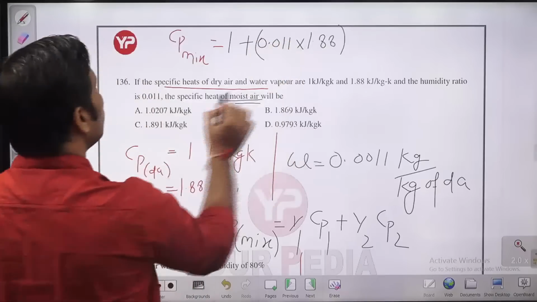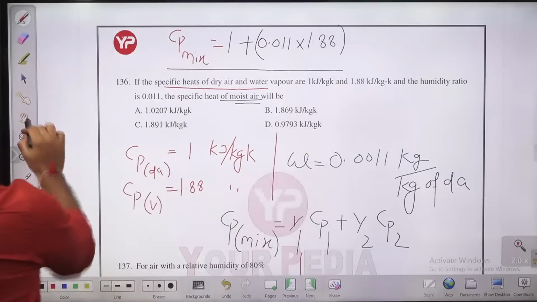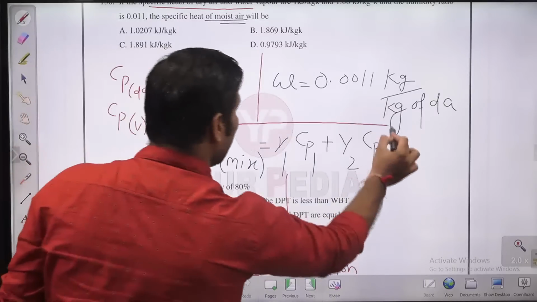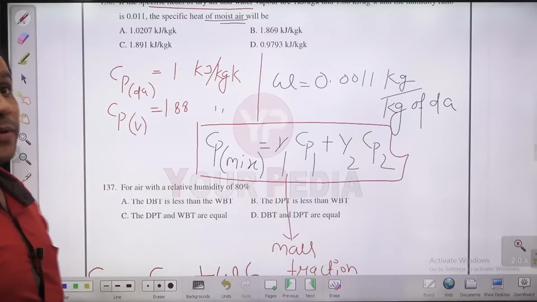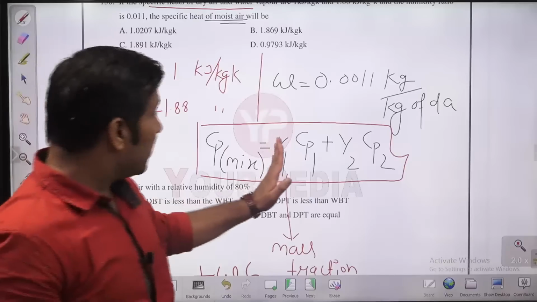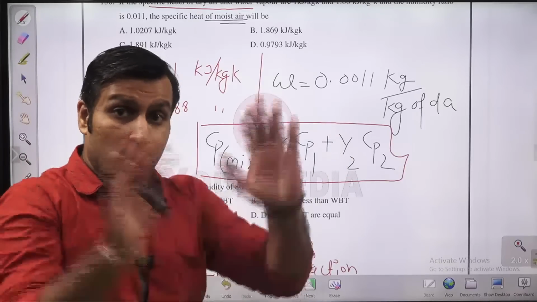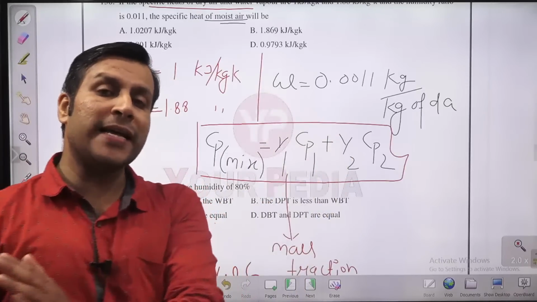So if you solve this, you will get the Cp of the mixture, guys. In general, this is the expression to get the Cp of the mixture, where Y1 and Y2 represent the mass fractions. Y1 is the mass fraction of dry air. Y2 is the mass fraction of the water vapor in moist air. Moist air is a mixture of dry air and water vapor.